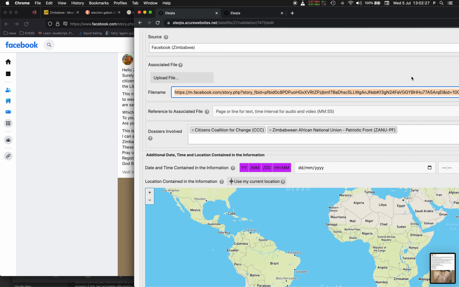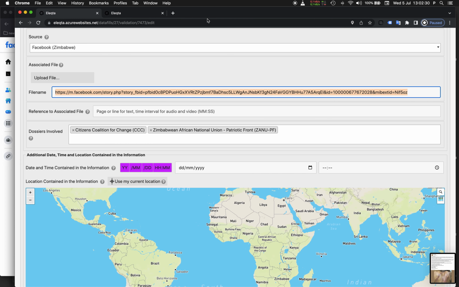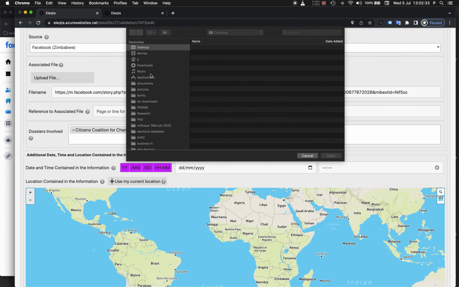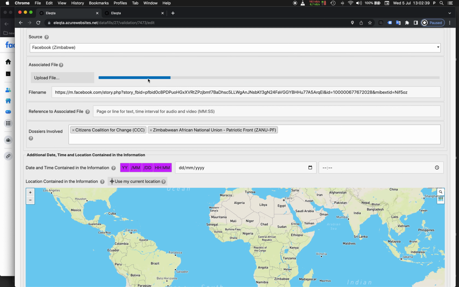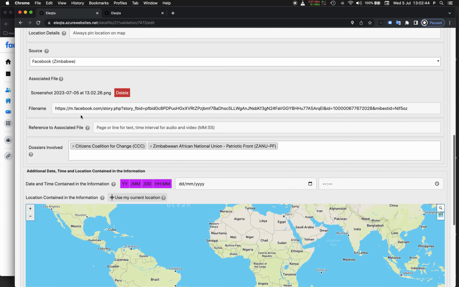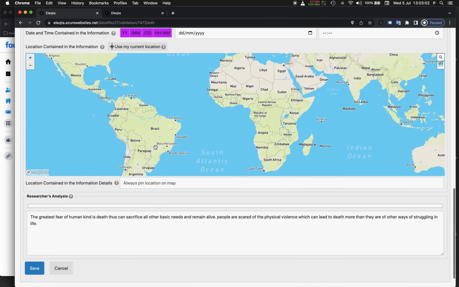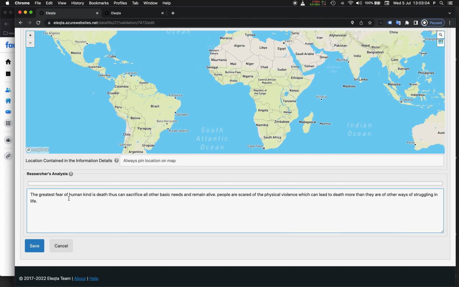This is something that should be done by the researcher, and it's the same researcher who did the same thing earlier. So on the first data entry I have already rejected, he or she will have to go back to it and do what I'm doing now, taking a screenshot of the Facebook story and uploading it. It is really useless for us to have a link, because this thing here in a year or so is not going to lead anywhere. So please, you can post a link in addition to a screenshot if you want. It is actually not a bad idea, because this is what allowed me to find the story and upload a screenshot of it. But you must upload a screenshot yourselves, please.